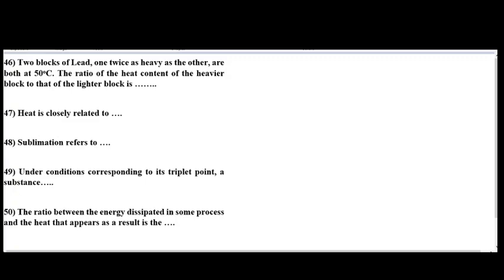Question number 46 is stated as: two blocks of lead, one twice as heavy as the other, are both at 50 degrees centigrade. The ratio of the heat content of the heavier block to that of the lighter block is. Heat absorbed by the block is generally written as Q = mcΔT. Here m is the mass, c is the specific heat capacity, and ΔT is the temperature.